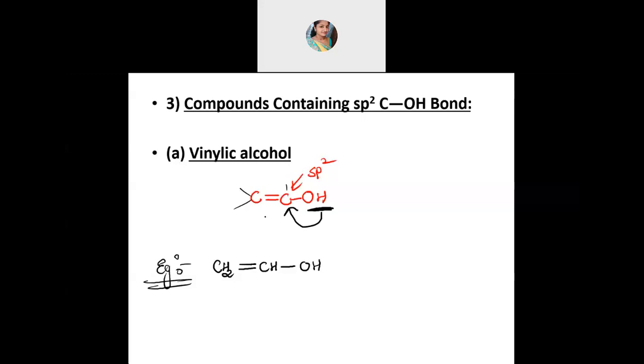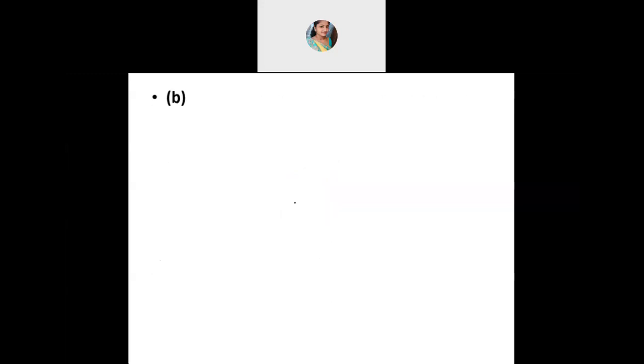We are defining it in a similar way. Only, there you had a halogen, now here you have the OH group. Let's go for the next one, which is phenols. In phenols the OH group is attached directly to the aromatic ring. There we named them aryl halides. So now, if the OH group is attached to a benzene ring, they are called phenols. This is another classification, phenols, the B part of it. This is clear, students, everyone?